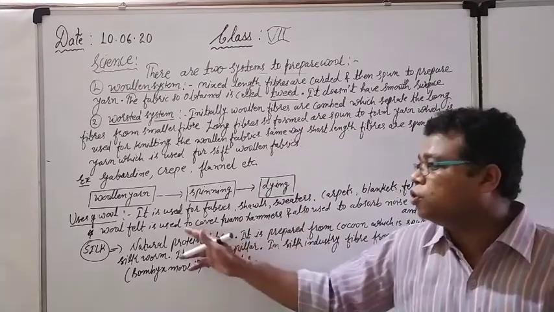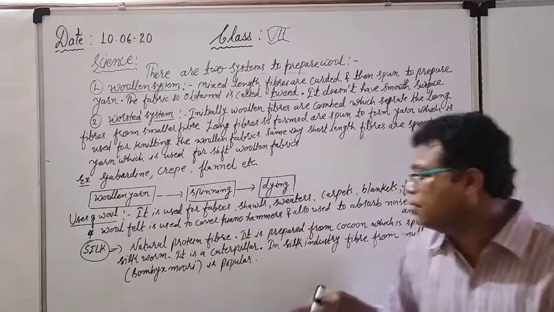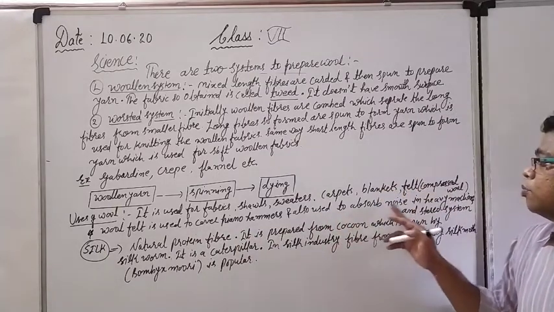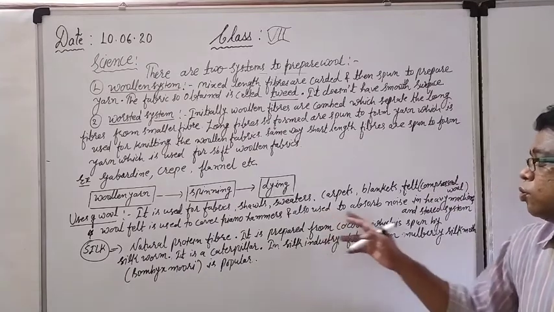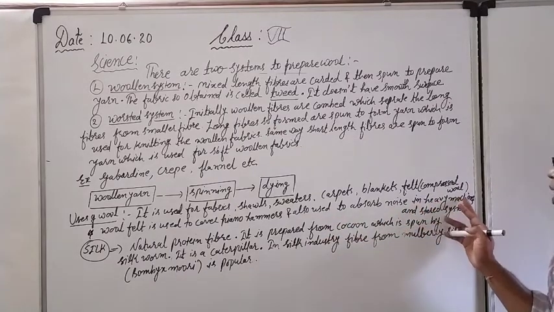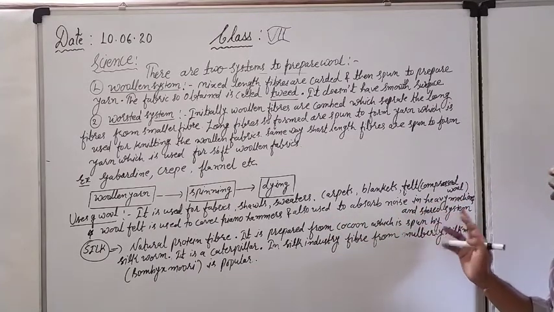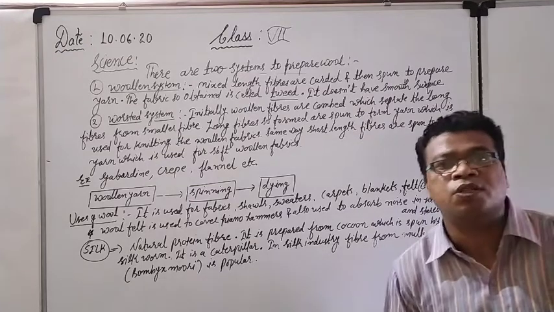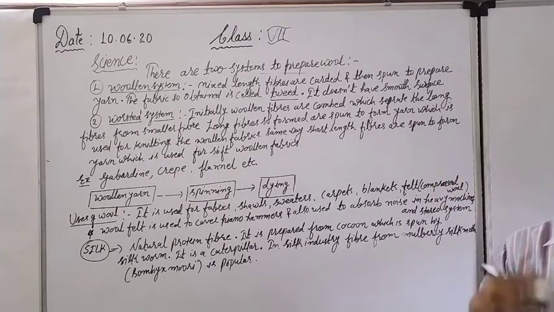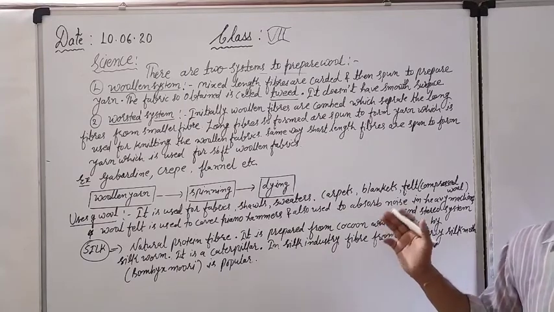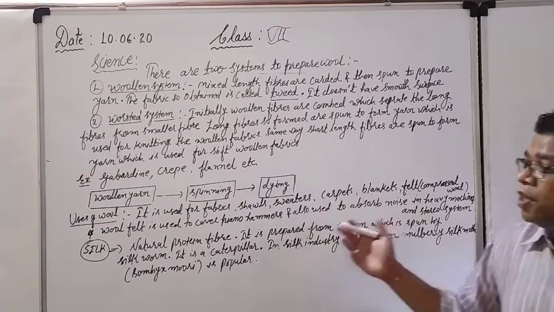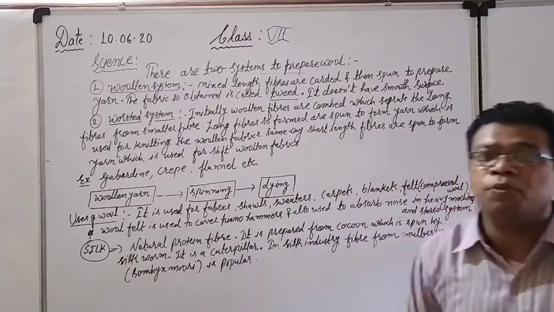It is also used as a noise absorber. It is used to absorb noise in case of heavy machinery, and also in the stereo system. What is the meaning of stereo system here? Music system. In case of the music system and heavy machineries, wool felt can be used as a noise absorber.